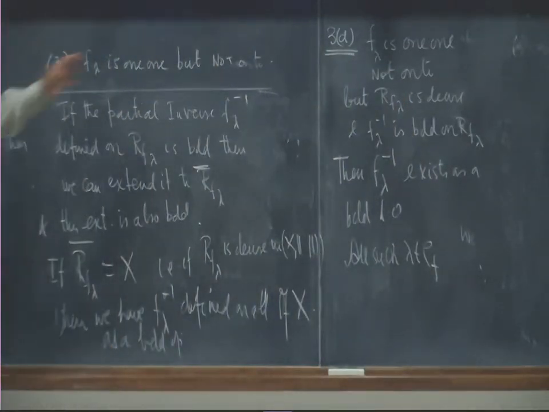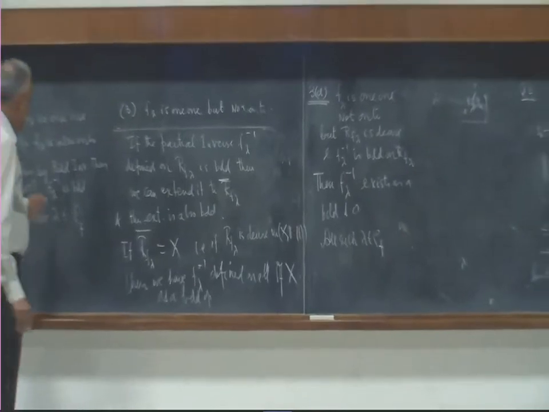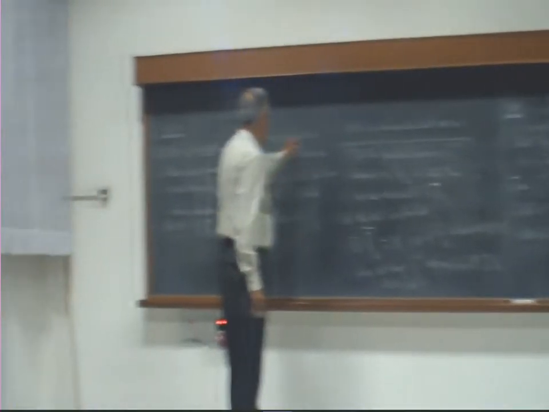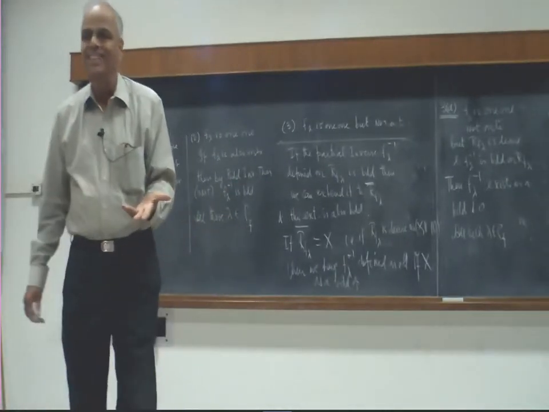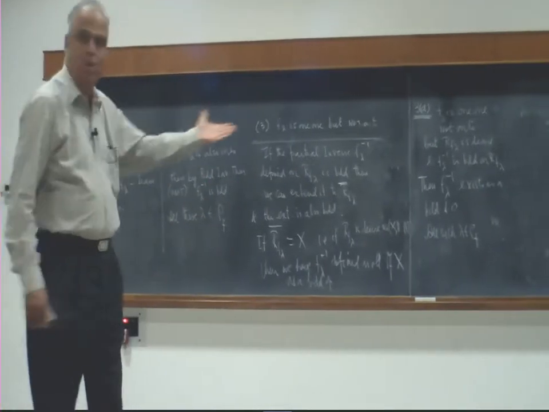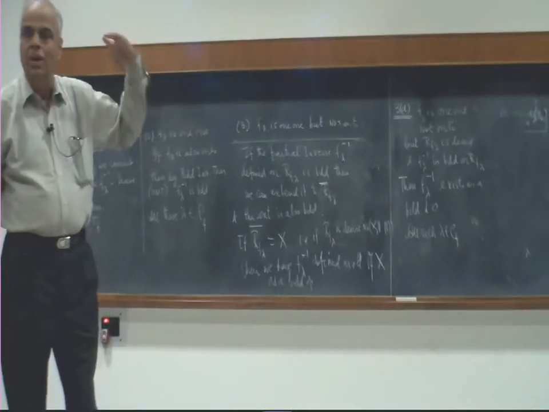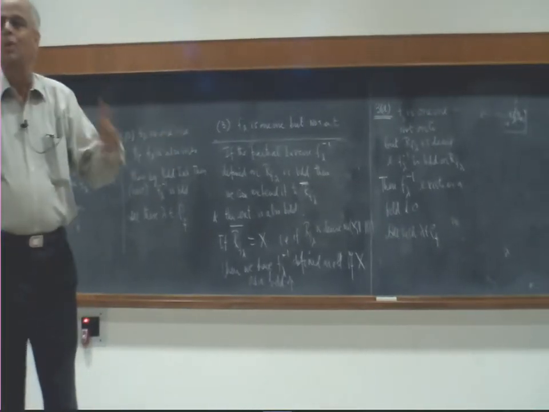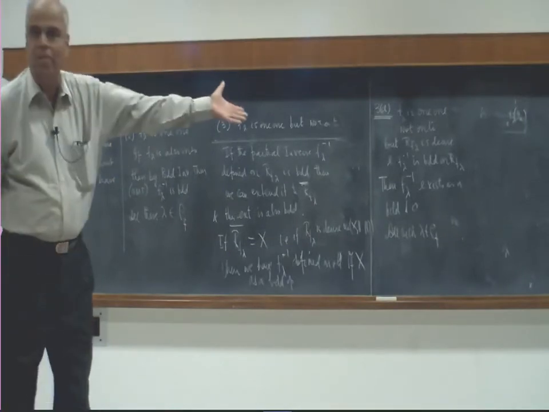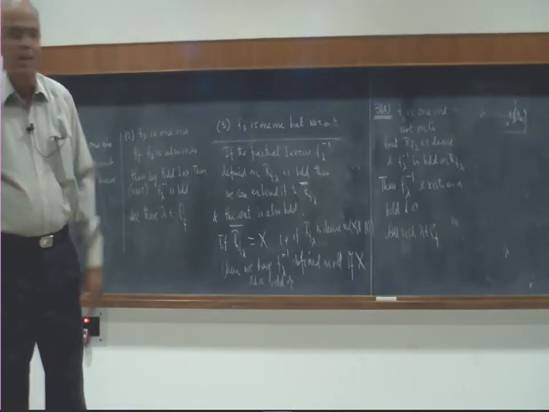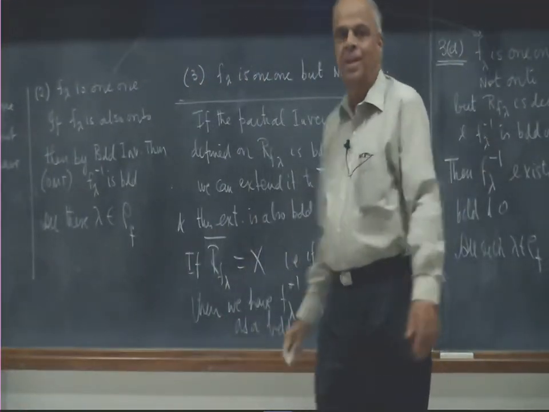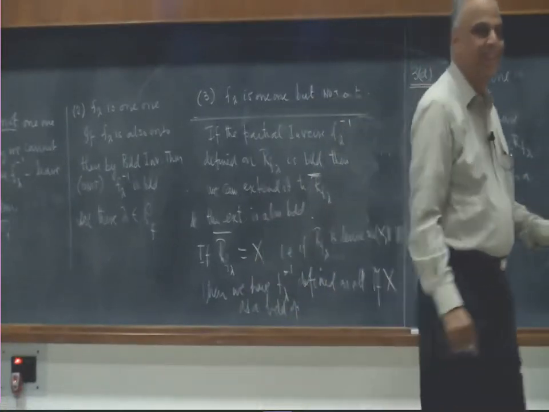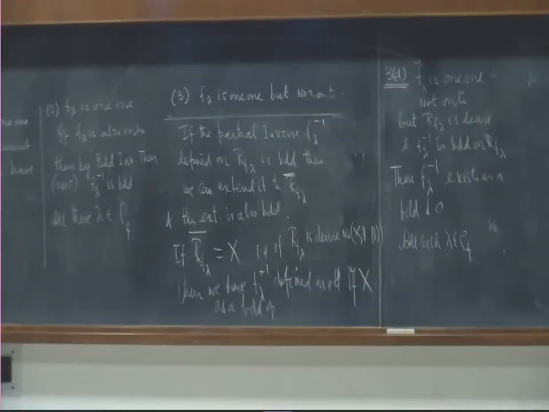Now, this is a special case of that, because when it is onto, the range is the whole space. So, obviously it is dense, and this makes it bounded also, because one-one and onto, by the open mapping theorem, it is bounded. So, it is dense and bounded. This is another way of stating that part is also included in this. It is bounded, it is dense, everything. Therefore, I will not write 2 because 2 is subsumed by 3a.